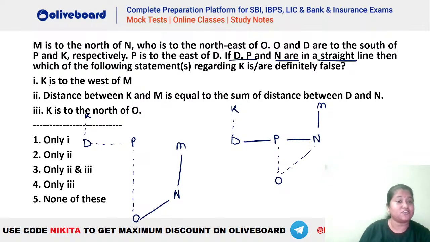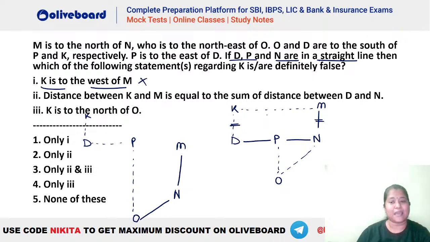Now it is asked which of the following is going to be definitely false. First one says K is to the west of M. You can see absolutely that's a possibility. Let's say if this length is equal to this length, so K can be to the west of M, right? It's a possibility here. So if it's a possibility, it is not the one that is going to be definitely false. That means this is not the answer.